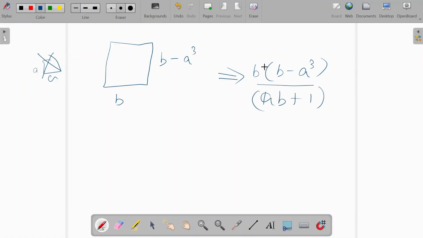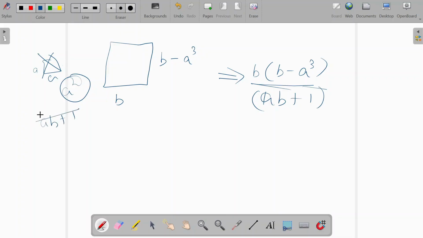Now, if we can prove that b into b minus a cube is not divisible by ab plus 1, then the remaining portion can never be divisible by ab plus 1. Then the only solution is a square. This has to be 0; that is the only way that a square plus b square can be divided by ab plus 1.